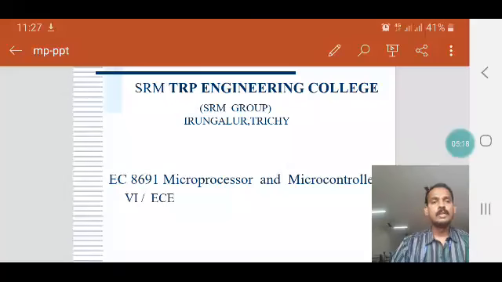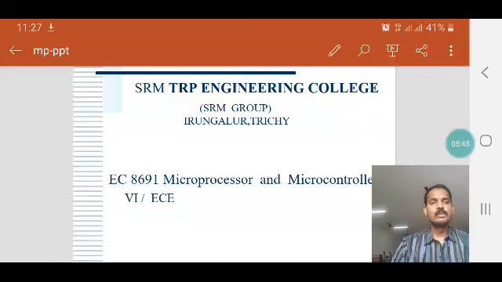We can have inbuilt memories, inbuilt timers, and inbuilt counters in the microcontroller. For a microprocessor, we need to have all these timers, counters, and memories as external components. Because of adding these external components, the device size is very big.